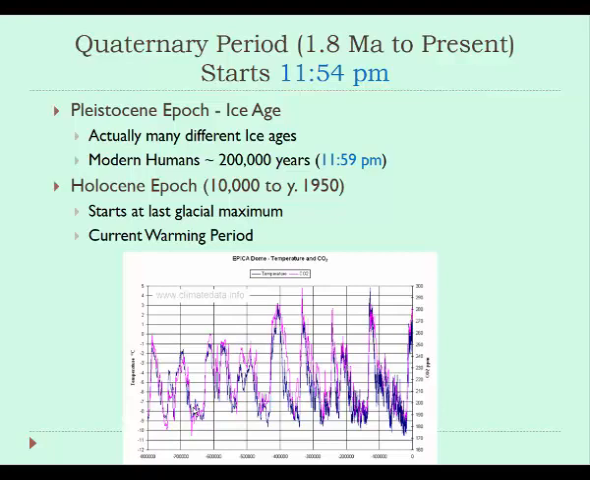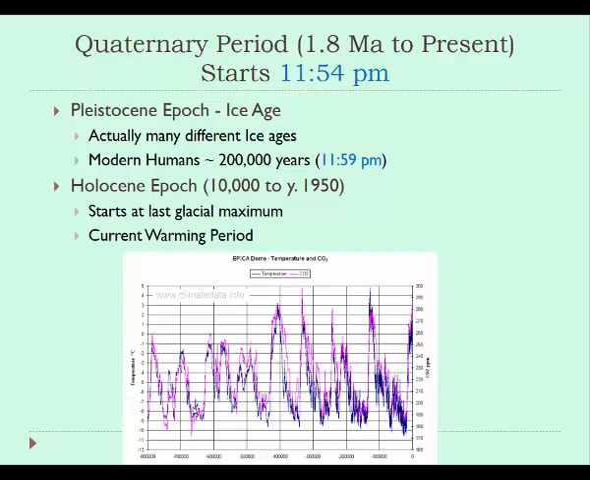So we had humanoid organisms that lived on the planet earlier than this, dating back millions of years, but anatomically modern Homo sapiens, subspecies sapiens, real humans that we would recognize, came about only 200,000 years ago. So that's, of course, really recently on our 24-hour clock, 11:59 p.m., and was during this Pleistocene epoch.